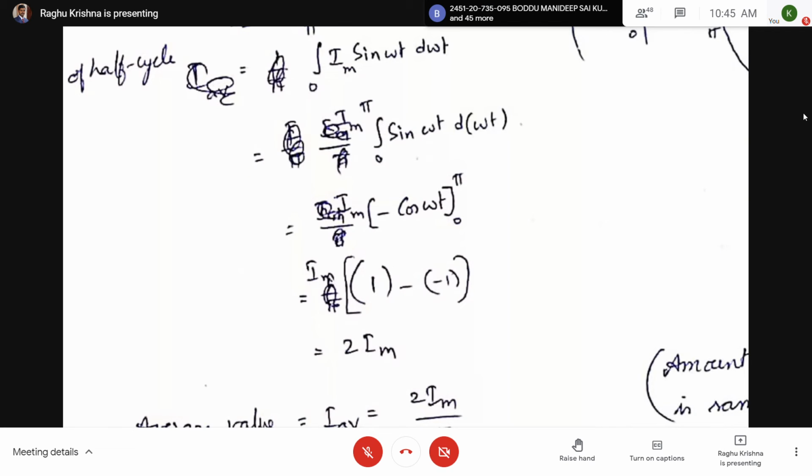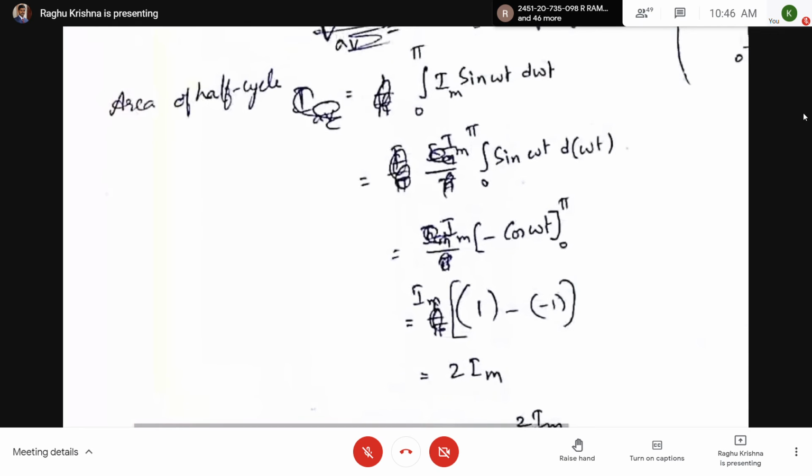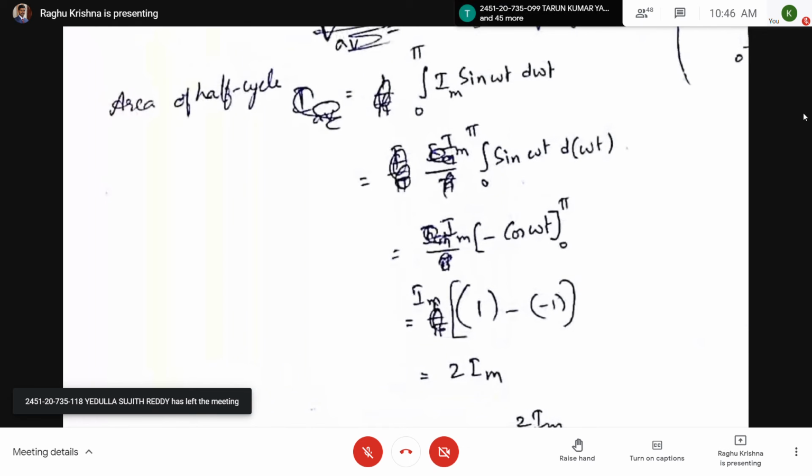Finally you are going to get 2 Im. I will write this once again and forward these notes to you. Finally, the area of half cycle is equal to 2 Im.